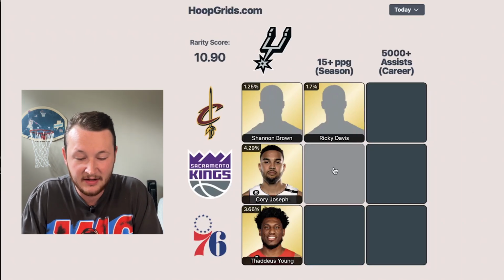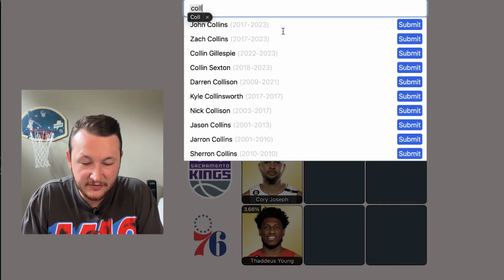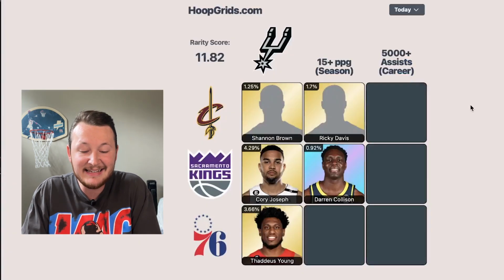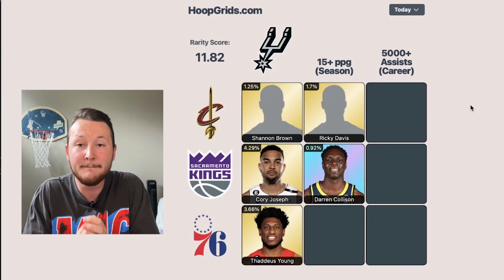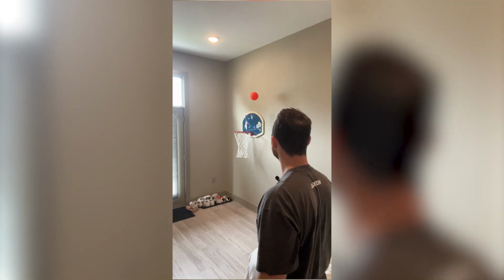Darren Collison is a solid pick here. He retired early, kind of forgotten about maybe by some people. I'm going to roll Darren Collison here with a 92%. Big hit for us right there. All right, 4 more shots. I've only missed once. That did not feel good when it left my hand.